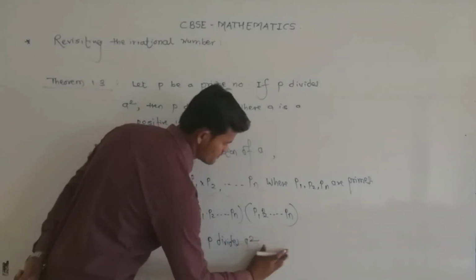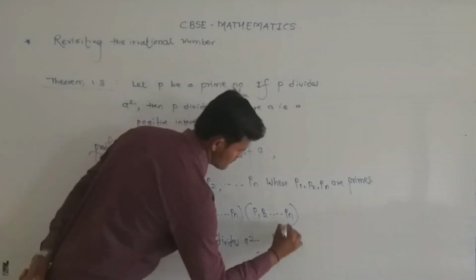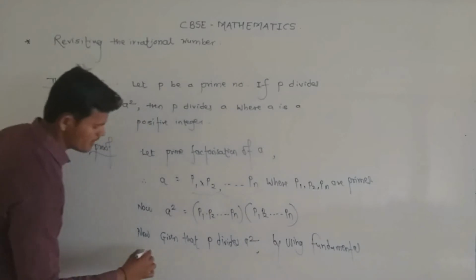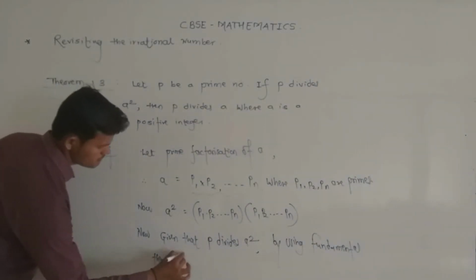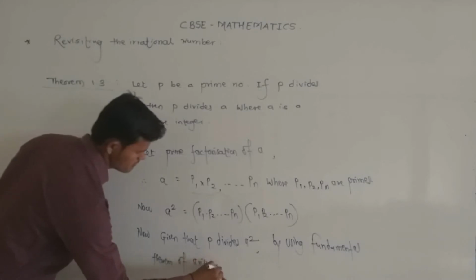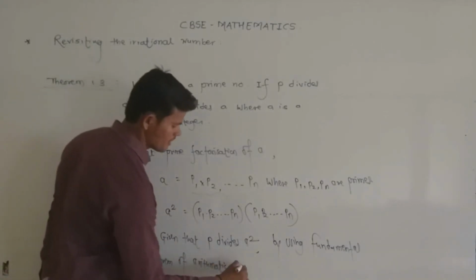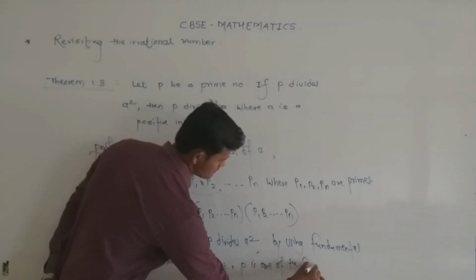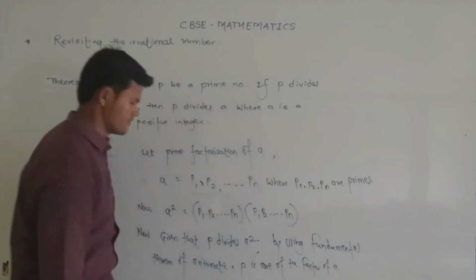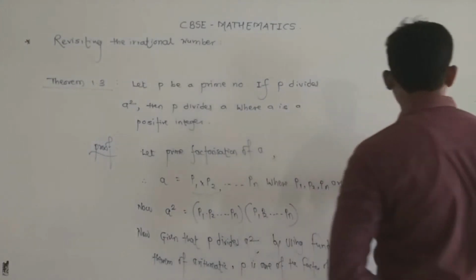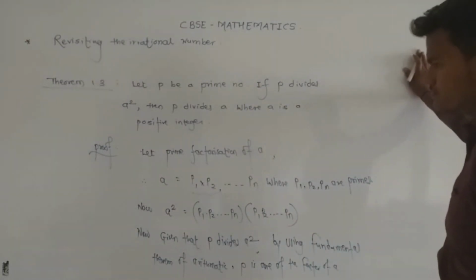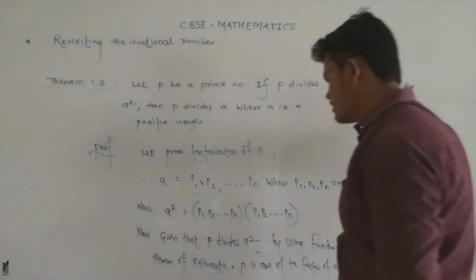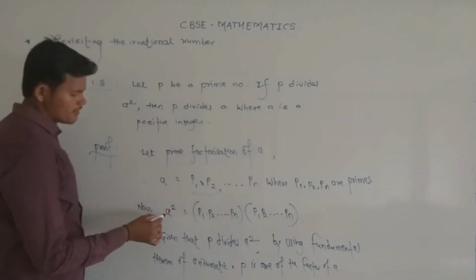By using the fundamental theorem of arithmetic, or by using the uniqueness of the fundamental theorem of arithmetic, only this is the prime factorization of a square. That means P is one of the factors of a.